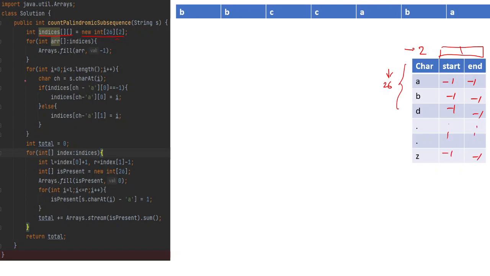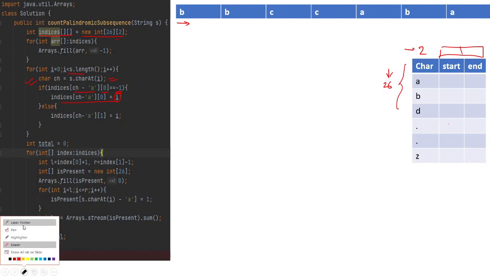Now what we are doing here is iterating over the length of the string, starting from here. For each character that we get, we first check whether that particular character has its start as -1 or not. If it has a start of -1, we put that particular index there, so that marks the start of that character. For example, let me clear this thing. Here it should be C, not B.